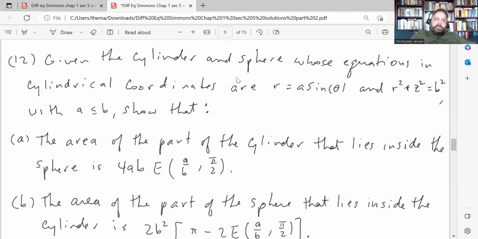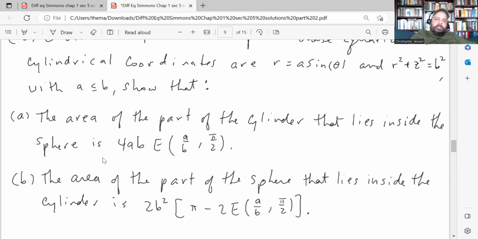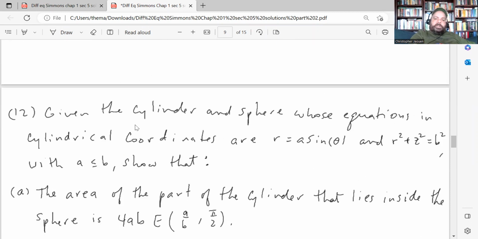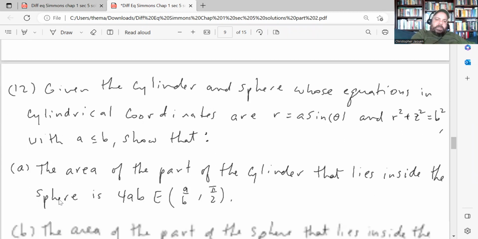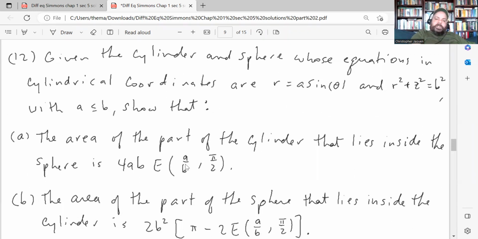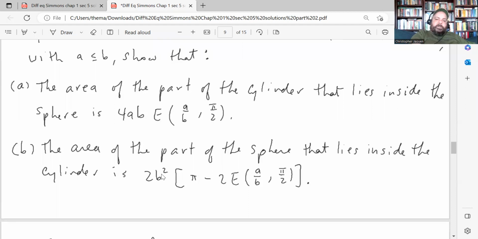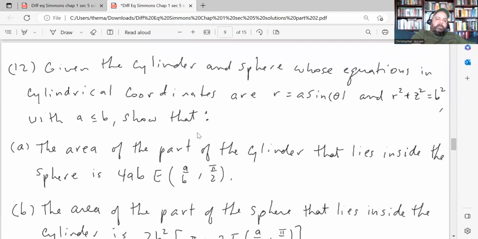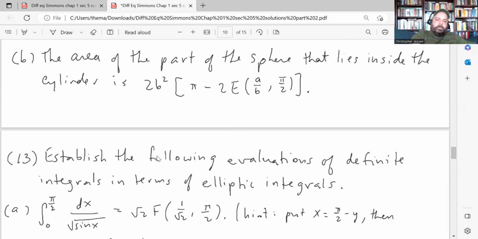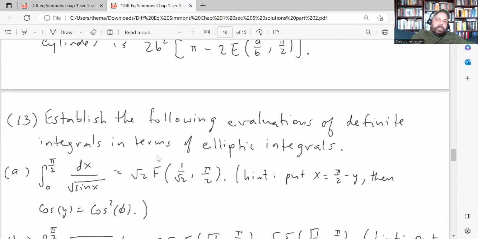They want you to find the surface area of the cylinder that lies inside the sphere. There's a sphere in it. Well, whatever. I'm not going to read it out because I didn't do it. So they're just Calc 2 problems, and they want you to write the integrals that you get in terms of elliptic integrals. But I didn't do that because, like I said, I just wanted to get this video up today, so I skipped that one.